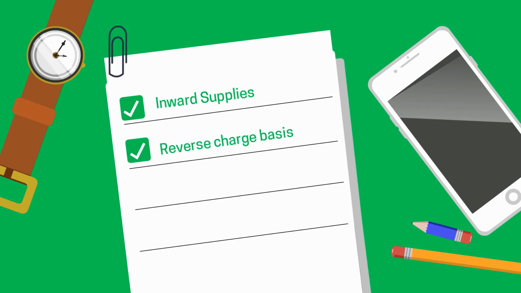It's very important to understand that not all inward supplies are excluded, only the ones on which the recipient is required to pay reverse charge are to be excluded. The reason behind their exclusion is that they contribute to the income of the person supplying it and the recipient who is only liable to pay taxes on it.